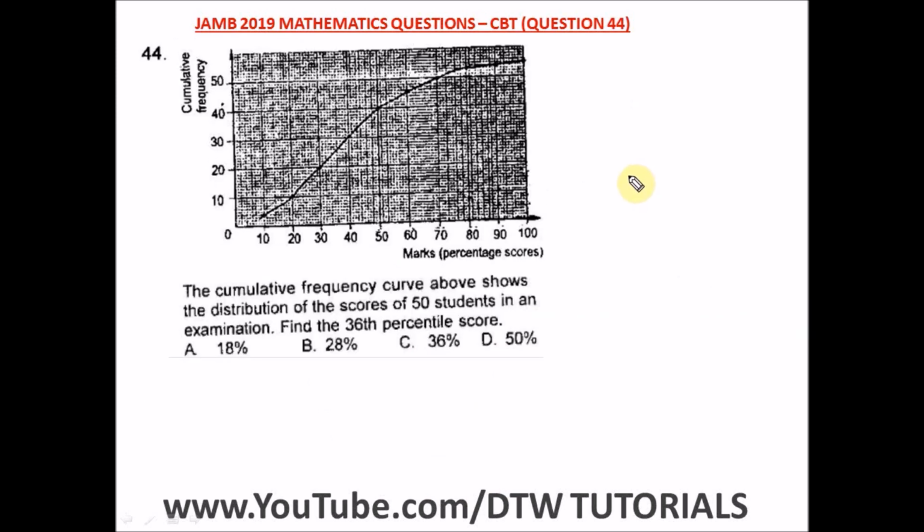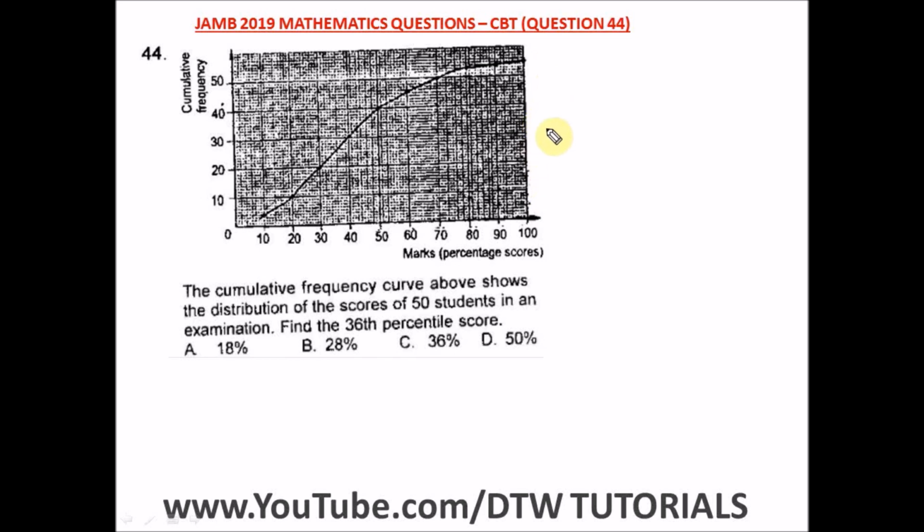Question 44 of the JAMB 2019 Mathematics Past Question, that's your UTME CBT exam. It says the cumulative frequency curve above shows the distribution of scores of 50 students in an examination. Find the 36th percentile score. Alright, in finding percentile, percentile and quartile, interquartile ranges are just division of data into several parts, into several points. The easiest way, I love solving this, is just try to divide your right hand, vertical